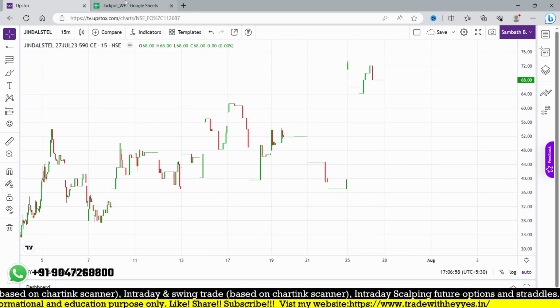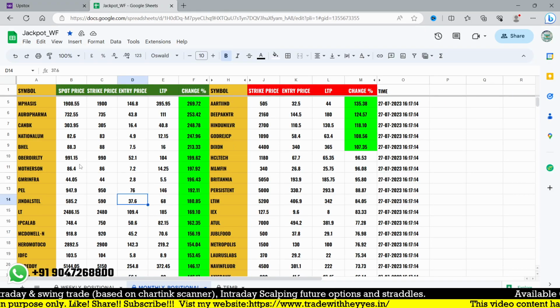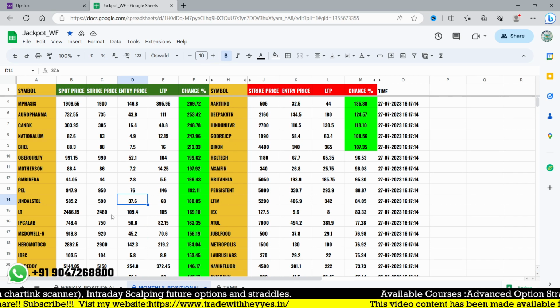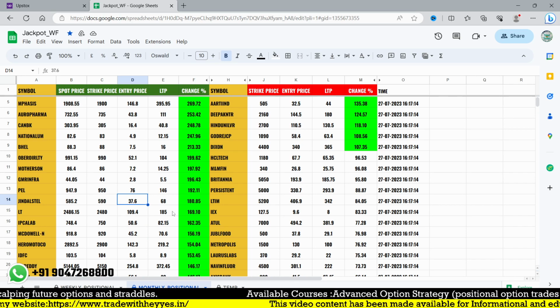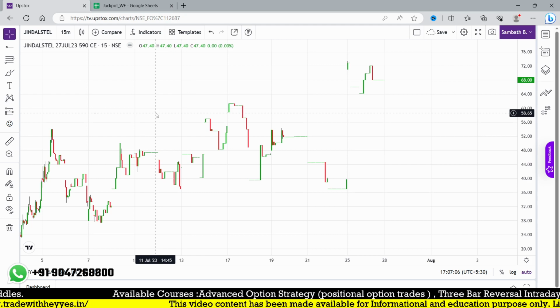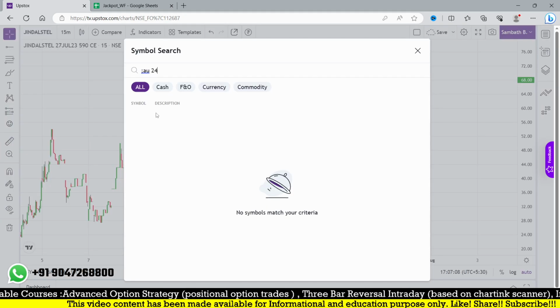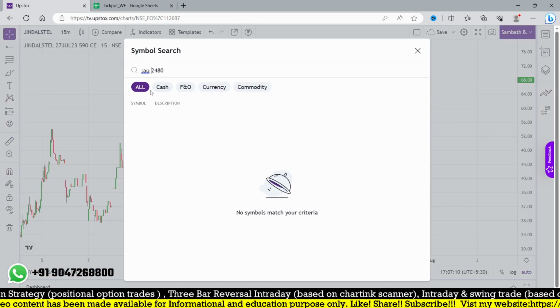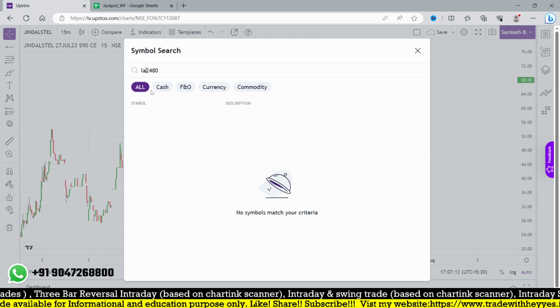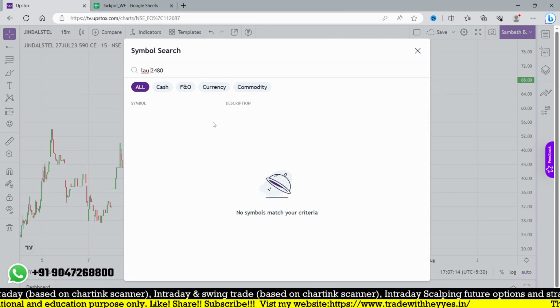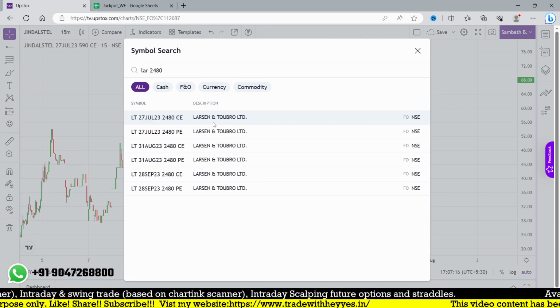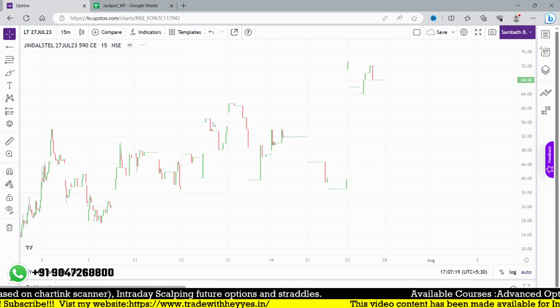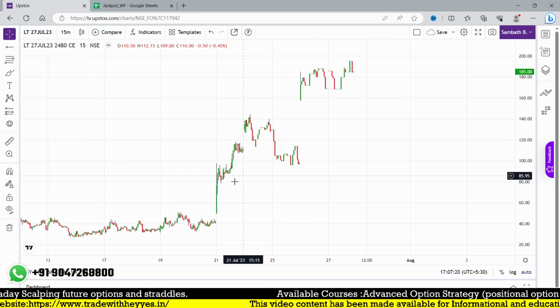It's a positional one, so lots of stocks, not only Jindal Steel. L&T also we are looking for, the 2480 call option, within 2 days. When did this entry get triggered?